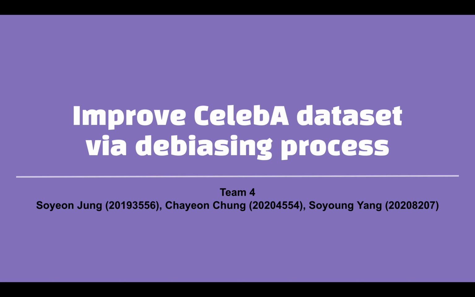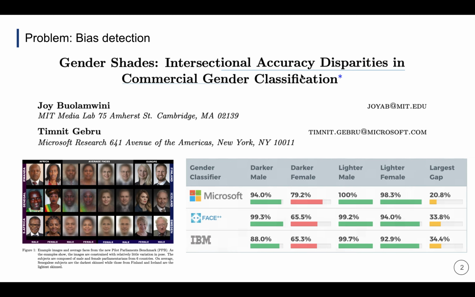We're going to present the proposal, Improved CelebA dataset via debiasing process. Our team started to explore that machine learning algorithms can discriminate based on gender. We got an idea from this paper, Gender Shades.